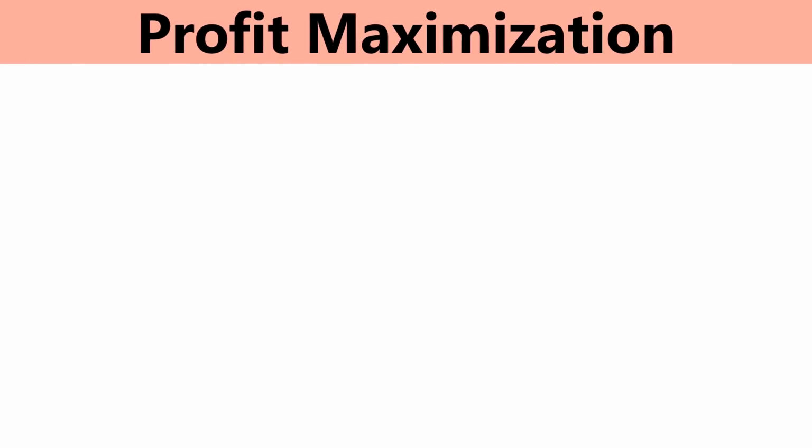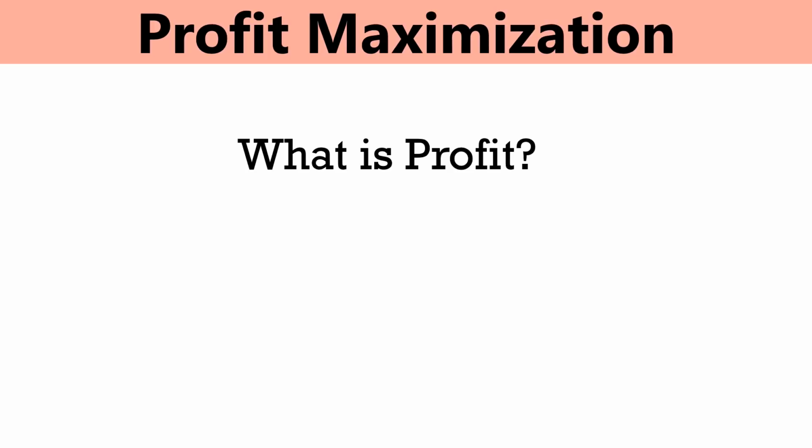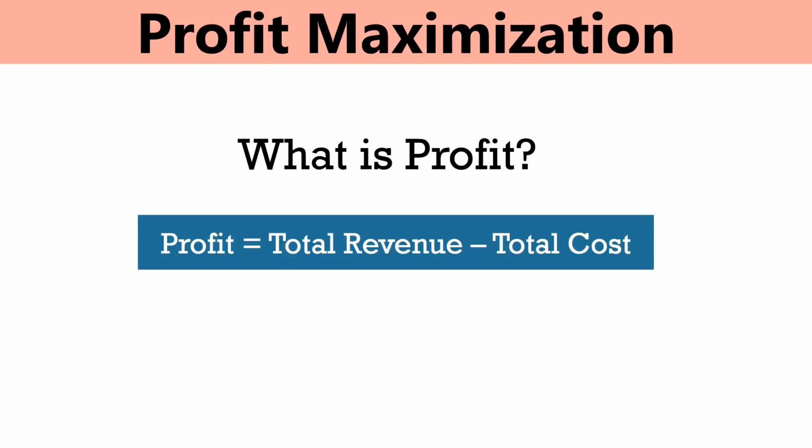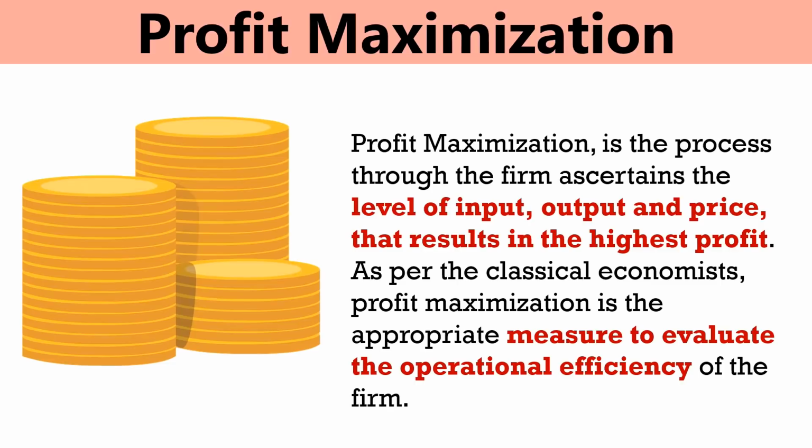Profit maximization. To understand the concept of profit maximization, let us first understand the meaning of profit. Profit is basically the financial gain, that is, the amount which is left after deducting all the expenses and cost of inputs from the total revenue earned. Therefore, profit is the difference between total revenue and total cost. Now, what is profit maximization?